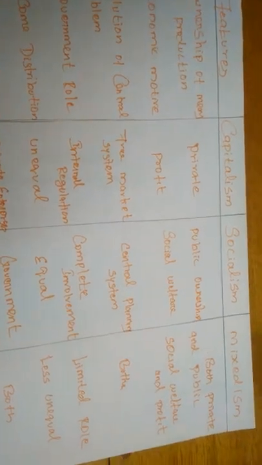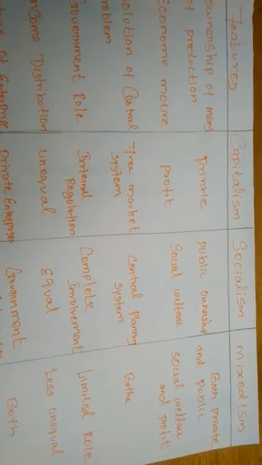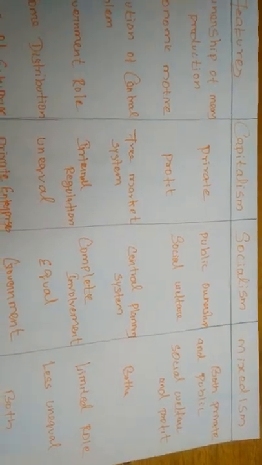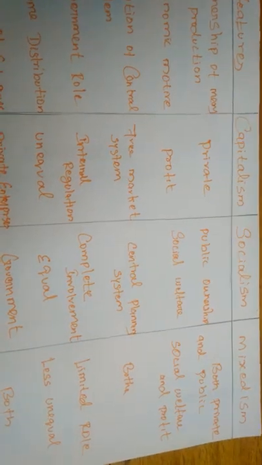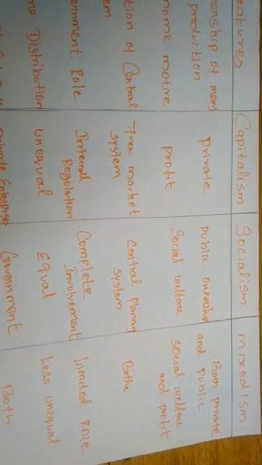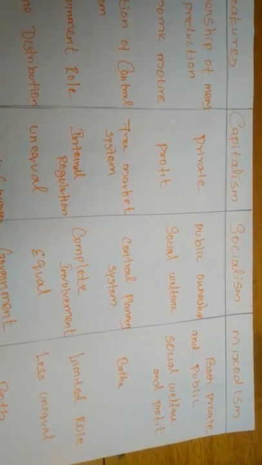But under socialism, there is public ownership: the means of production are held by the public, that is the government. All the basic problems and economic activities will be undertaken by the public.